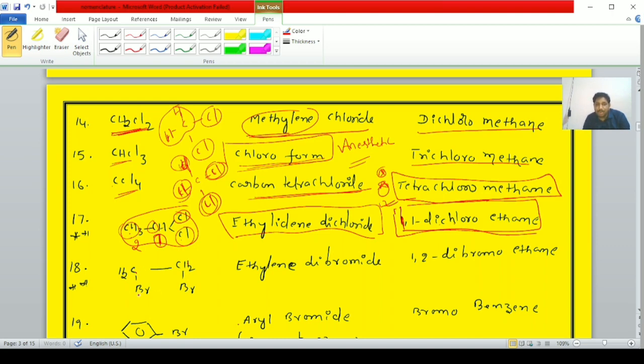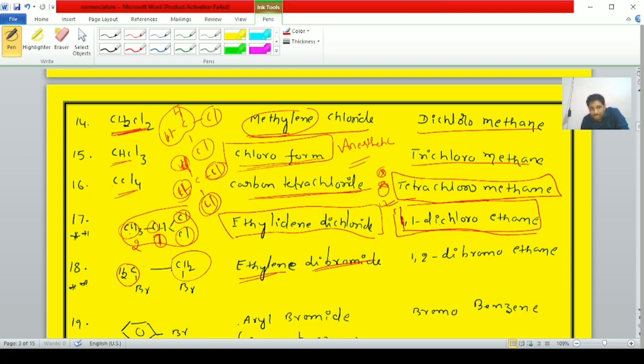Next one, CH2Br, bromine, CH2 single bond CH2 single bond Br. Here the common name, student, is ethylene dibromide. Here, students, two CH2 groups are present, like the ethene molecule CH2=CH2. It is ethylene dibromide.